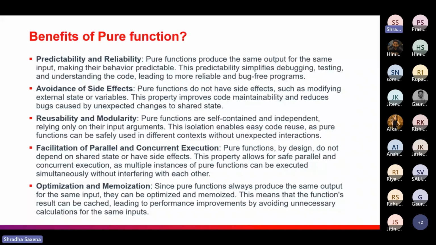And optimizations. Because pure functions always have the same output for the same inputs, the whole thing could be cached and stored, which is a performance improvement as well, because we avoid unnecessary calculations. If we have the same inputs again and again, with the same conditions and calculations, then why would we give the same instructions again and again? So we can use pure functions and cache all the inputs as well, so that with these inputs we get the required results.